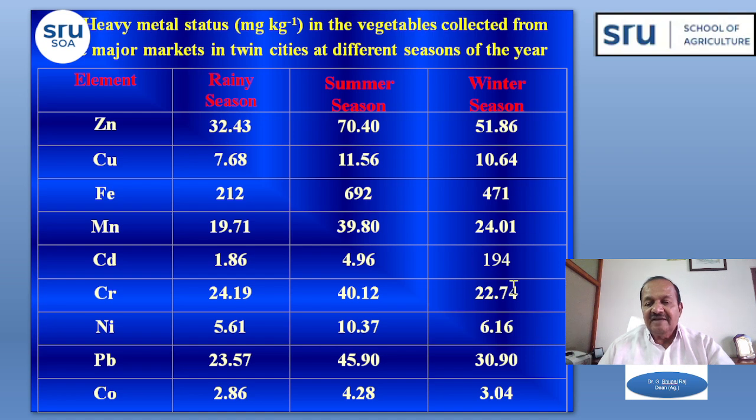So, on average, if you look at the different heavy metals, that is cadmium, chromium, nickel, and lead, they are comparatively low in the samples collected in the rainy season, and very high in the samples collected during the summer season. In the winter season, it is somewhat comparatively less. But even then, all the contents are beyond the limits. They exceed the quantities when compared to the reference limits, the safe limits they are supposed to be.